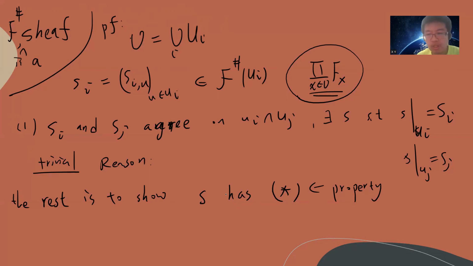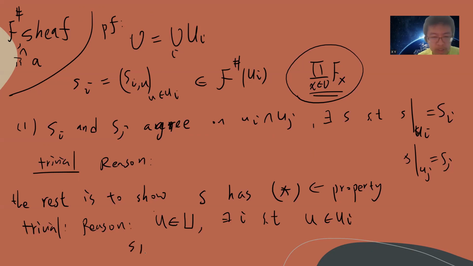Because now we already proved that we can find s such that restricted to ui it is si, and restricted to uj it is sj, and we need to show that this s has this star property, this weird property that we need to satisfy. But this is also trivial. The reason is that this condition is local, right? So for example, if I pick u belongs to u, then there will be i such that u belongs to ui.